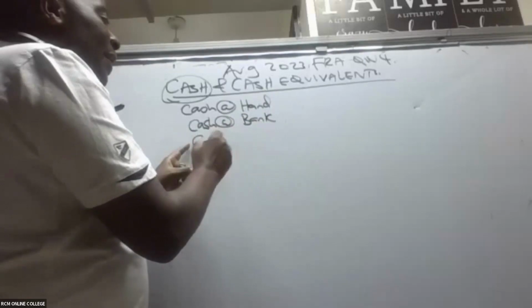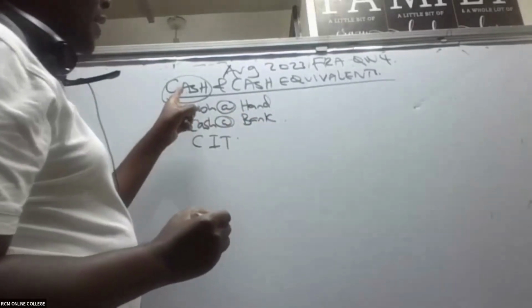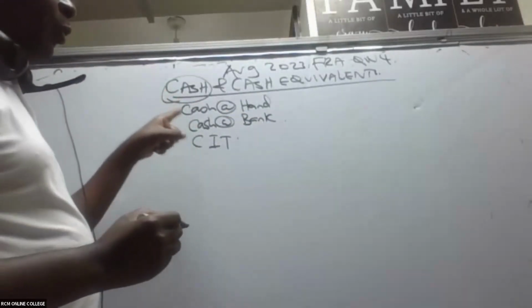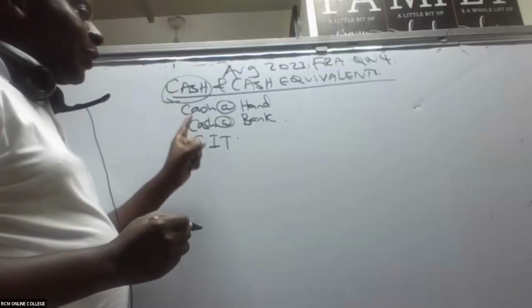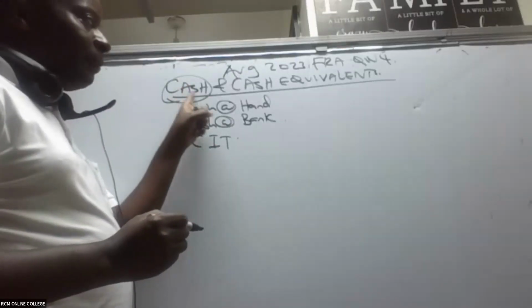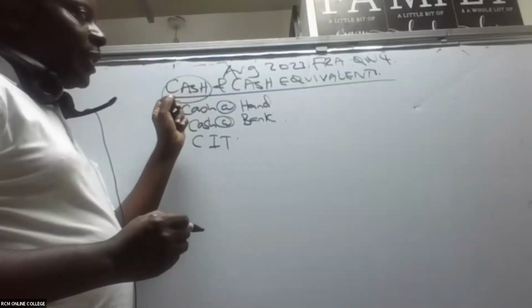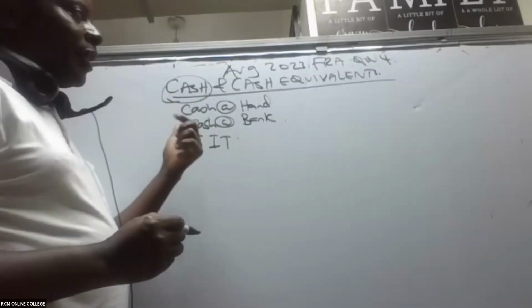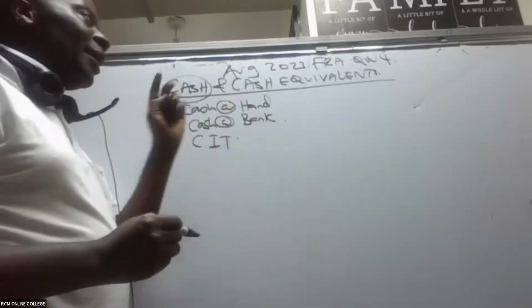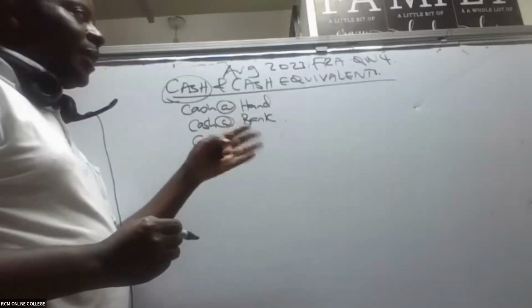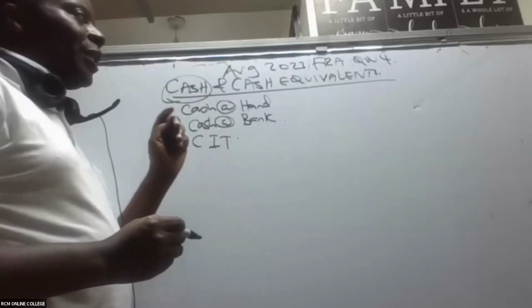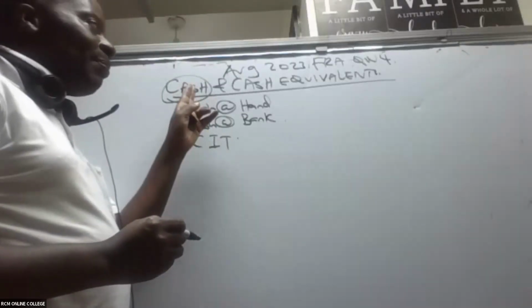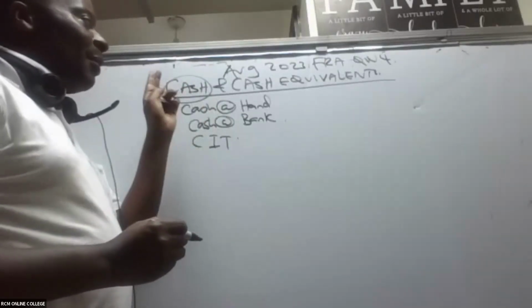If there is any cash in transit, it must be included here. For example, cash that is on the way, maybe some customer has sent some money, but you're yet to receive. It will be put here the moment you see it in a note.